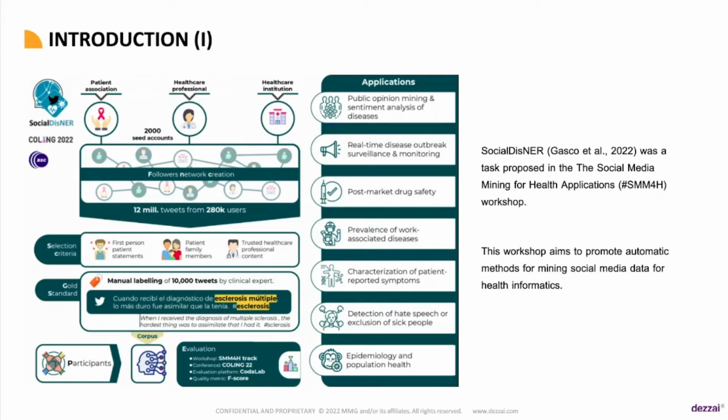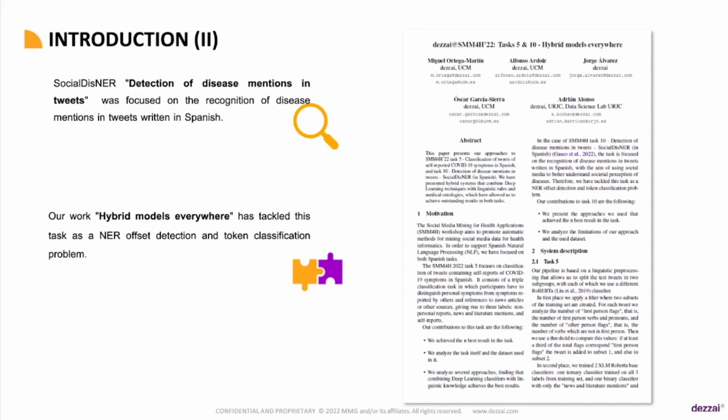So what is SocialDisNER? It is the given name to the task in charge of the automatic recognition of medical entities in Spanish tweets. As we can see in the image, a total of 10,000 gold standard tweets have been used for this task, in which all entities related to diseases have been tagged by hand. The goal of the participants of this task is the automatic prediction of these entities in unseen tweets.